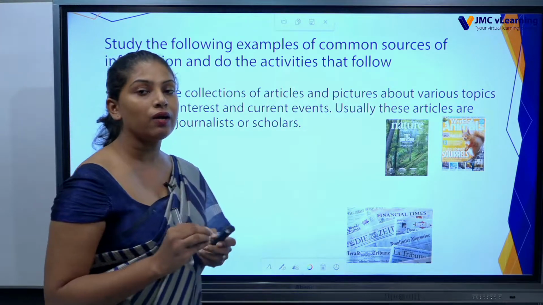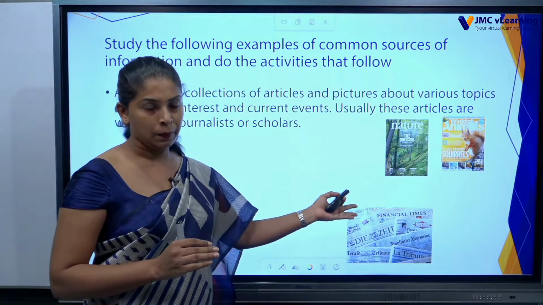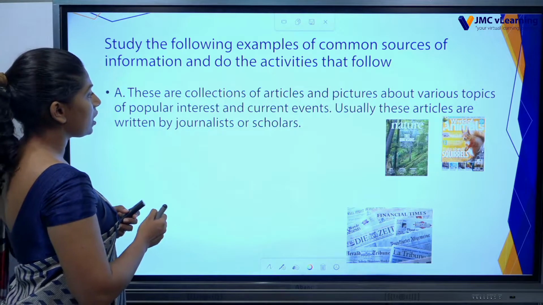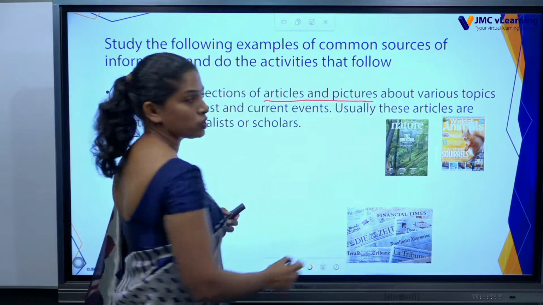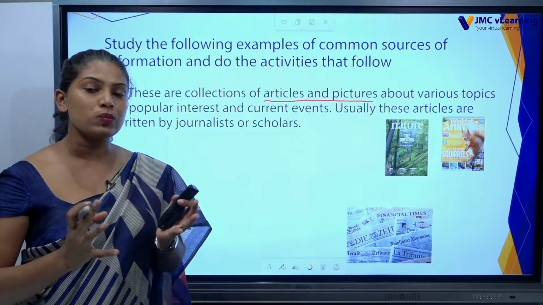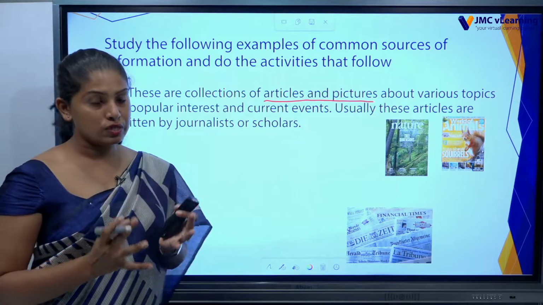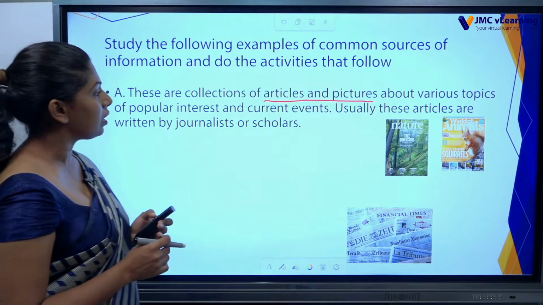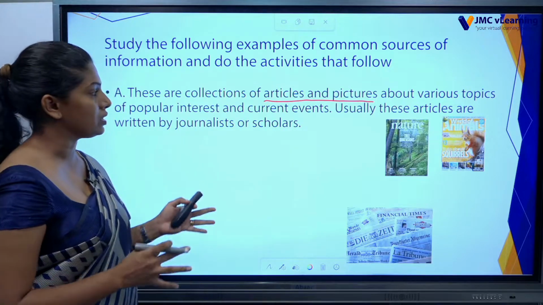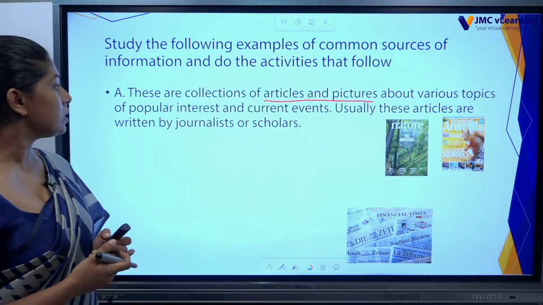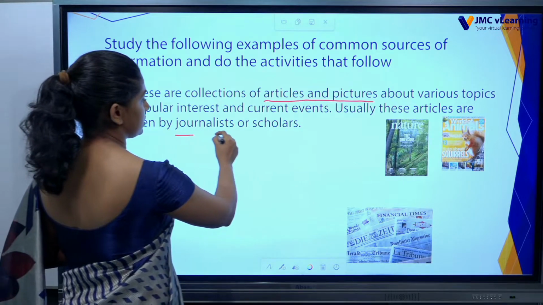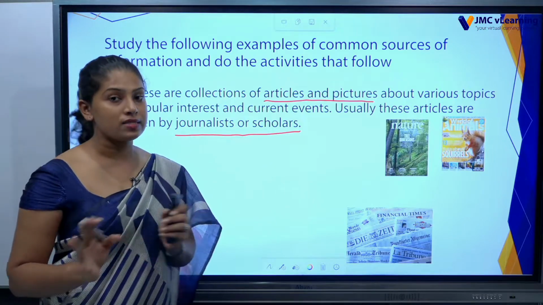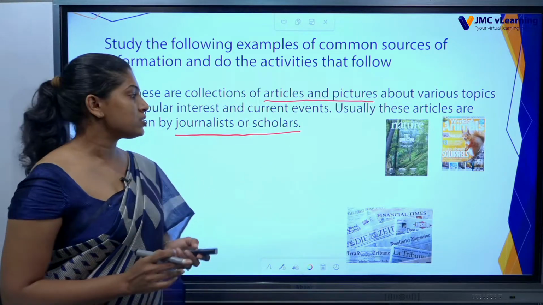So here they are not directly giving us the idea of what this is. But when we are reading this, we can get the idea. Here it mentioned these are a collection of articles and pictures. Where in a resource we can see articles and pictures together, we know what that is. Various topics of popular interest and current events. So we can see different kinds of articles and pictures inside these. Usually these articles are written by journalists or scholars. Journalists are used to write these things. Let's see later when we are doing the activity, let's talk about this.